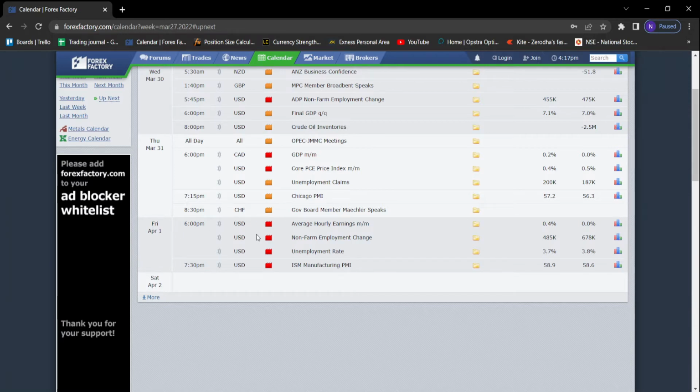And on Friday, most importantly, we are having non-farm employment change and an unemployment rate. So important events are there back to back on Friday, so we can have a good amount of movement on that time. And be careful, very careful guys, if you are trading news like a non-farm employment change, because the movement can be so volatile, like it can hit your stop loss very quickly and move on the other way.